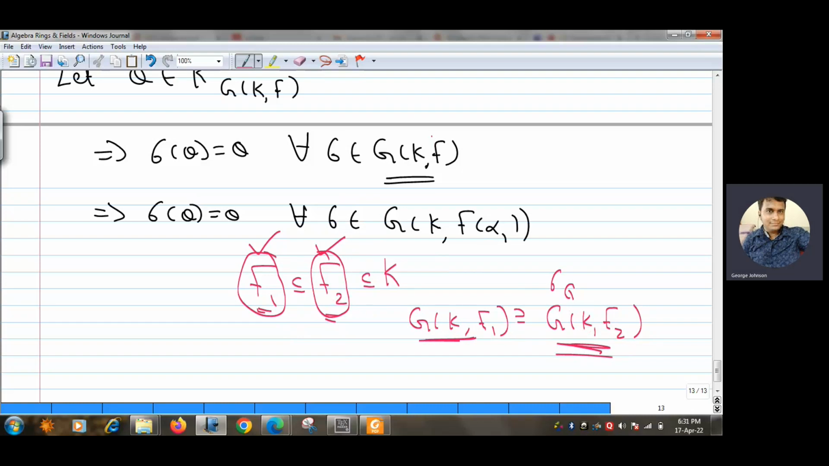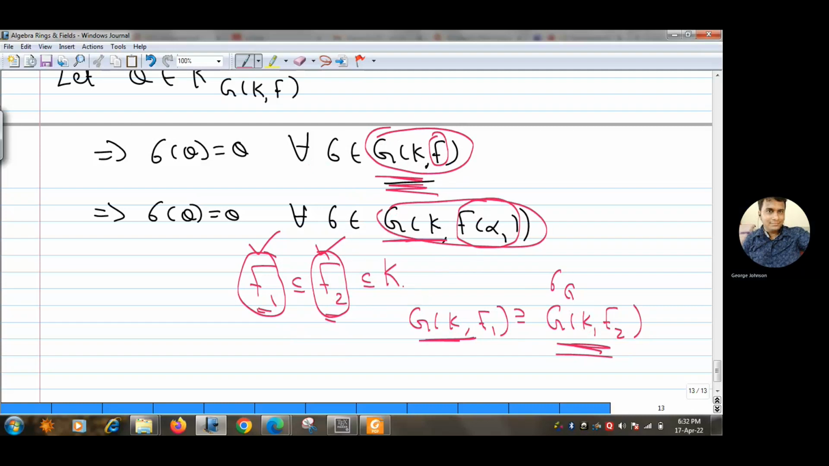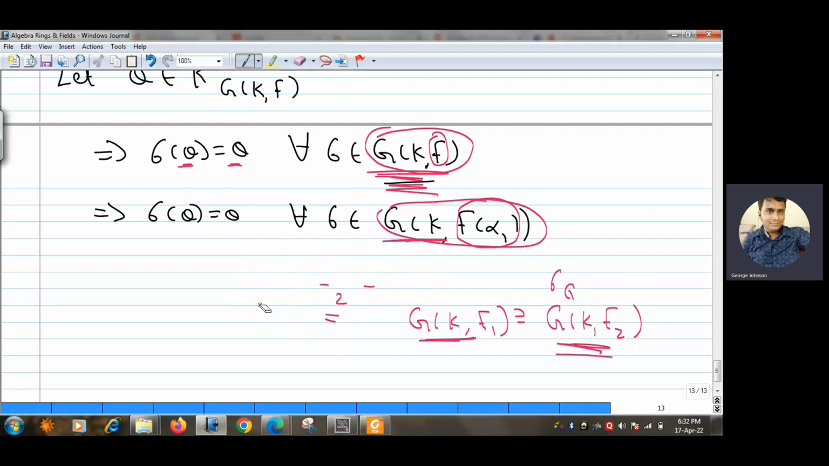Okay, so note here, F is a subfield of F of alpha 1. So G(K/F(alpha 1)) is a subgroup of G(K/F). If something is true for the larger group, then the same thing is true for the smaller group also. If every element of the larger group is fixing theta, then every element of the smaller group is also fixing theta. I hope that this thing is clear to all of you.